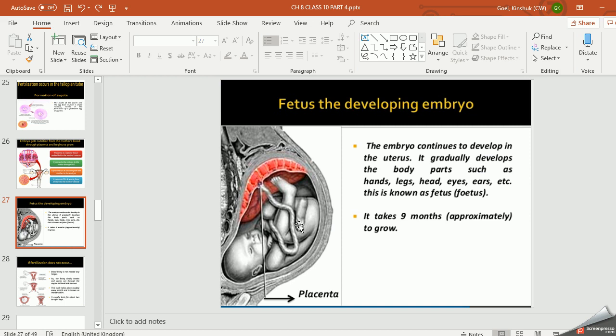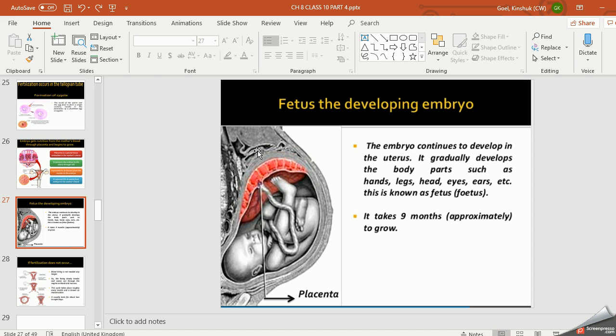This is called the umbilical cord, right? This is called the umbilical cord, and this cord is attached to the child, right? See, a tubular structure is attached there, and through this placenta all the nutritious food and oxygen goes to the child, and from this only the waste products come to the mother, which the mother removes from the body. Till 9 months approximately, the fetus grows into a baby, right?